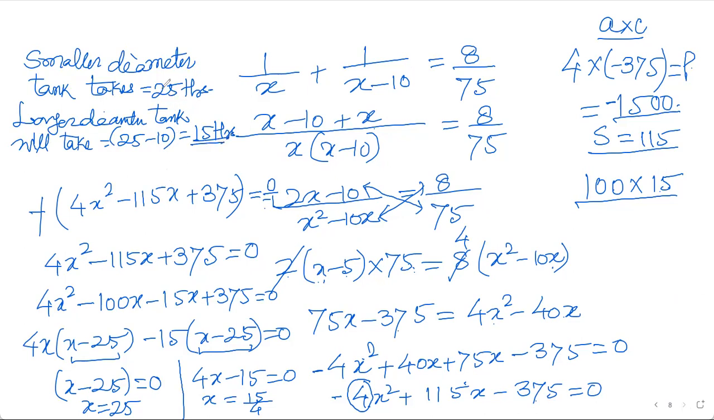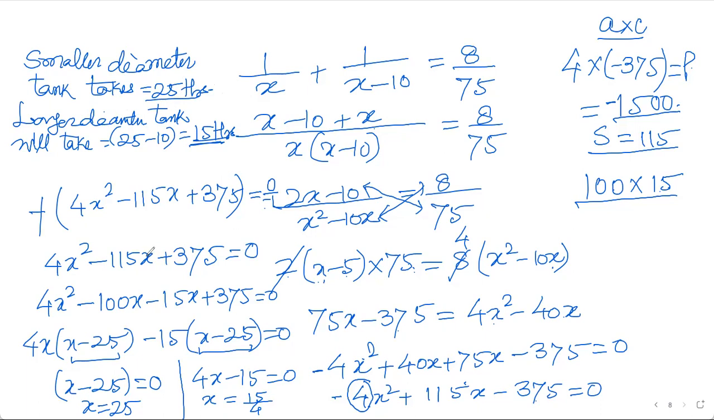And if you reciprocate it, 1 upon 25 and 1 upon 15, take the LCM and find the answer, you will get the right side to be equal. So this is 15 hours and 25 hours time. The smaller diameter tank takes 25 hours to fill the tank, and the larger diameter, of course, will take less time, 15 hours to fill the tank.